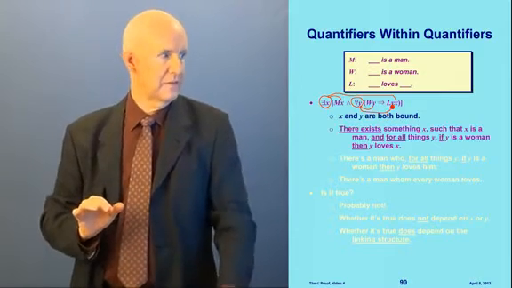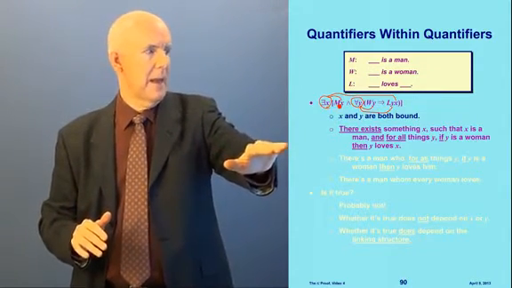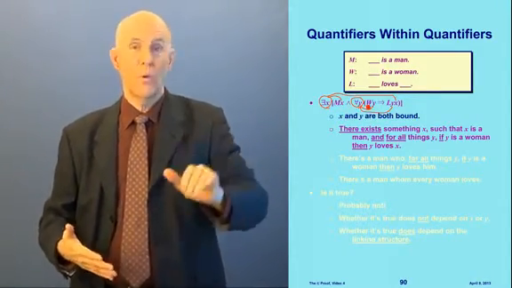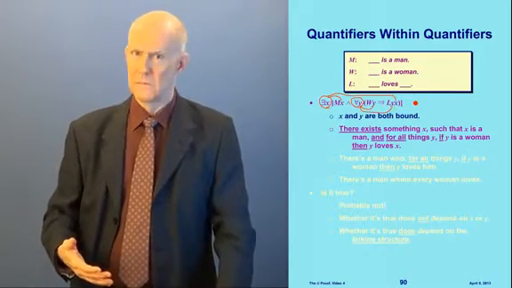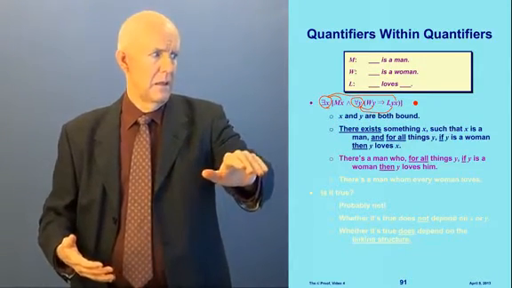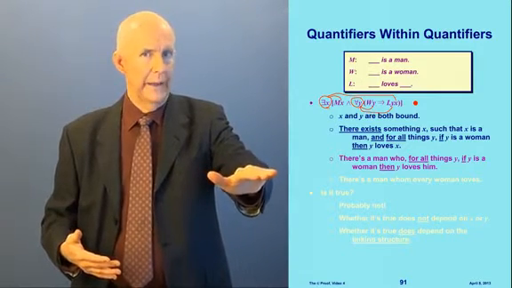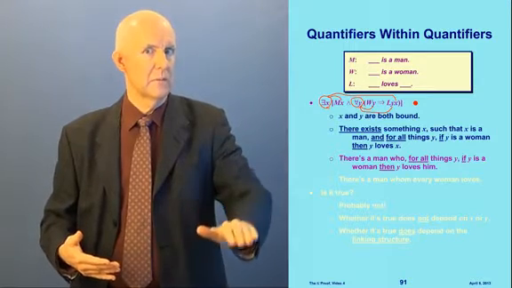In other words, this says there exists something X, such that X is a man, and for all things Y, if Y is a woman, then Y loves X. What does that mean? There's a man who, for all things Y, if Y is a woman, then Y loves him.